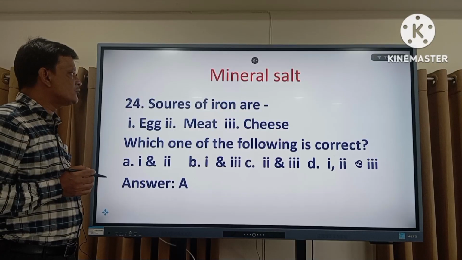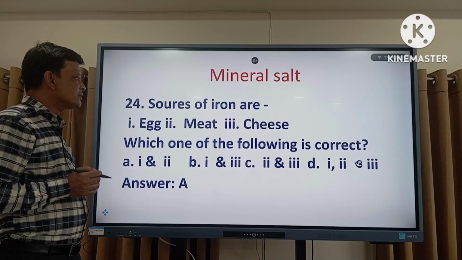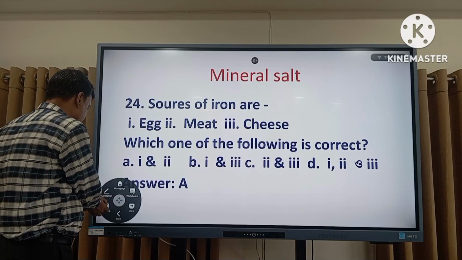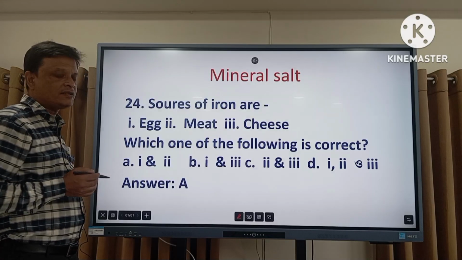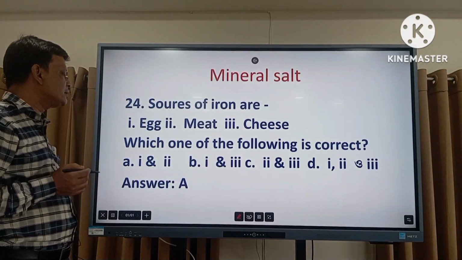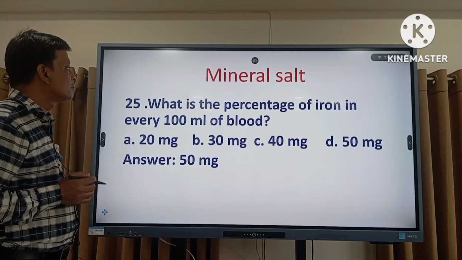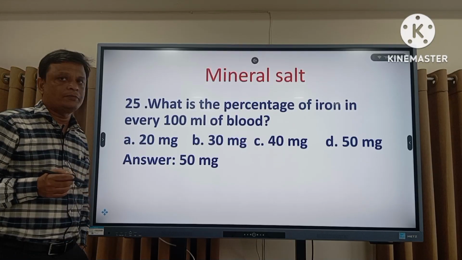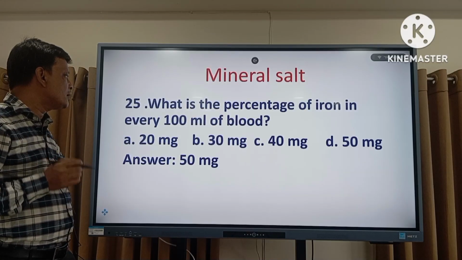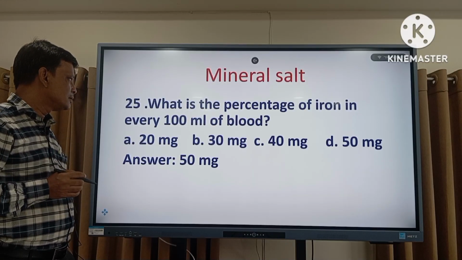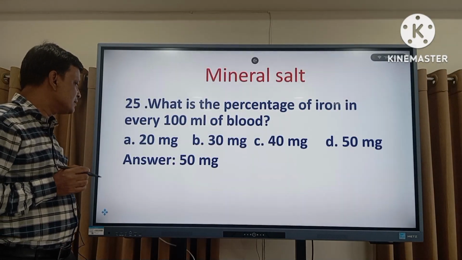Now the question number 24. Sources of the iron are egg, meat, and cheese. Which one of the following is correct? A. The right answer is A. Egg and meat actually contain the iron. ml of blood. The right answer is 50 milligram. Okay. The right answer is 50 milligram.